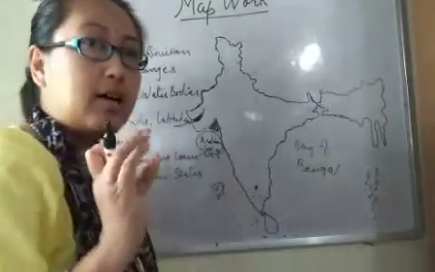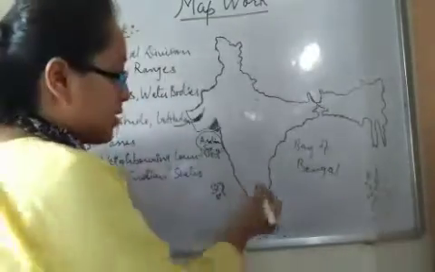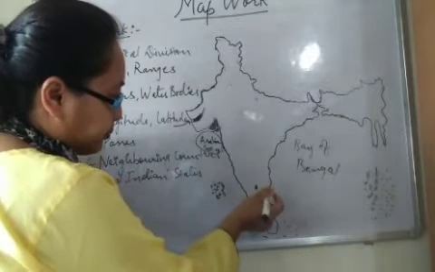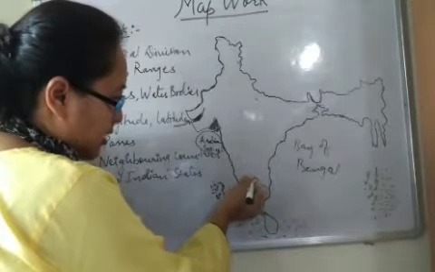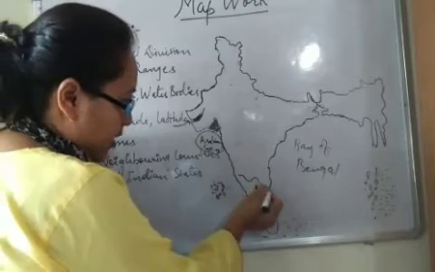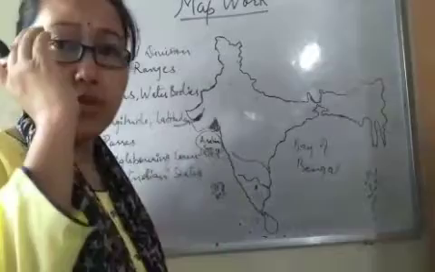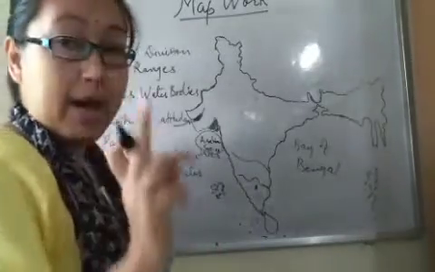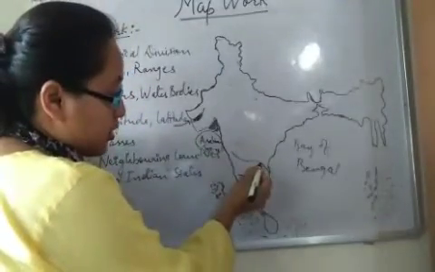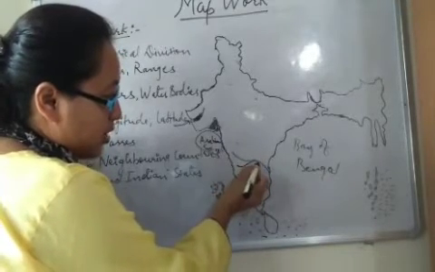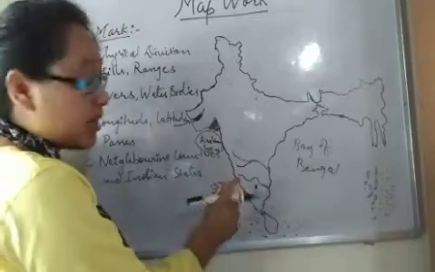Now let's talk about the important rivers of India. Here we have Kaveri, Krishna. In most maps, this Tungabhadra is not made, so you just mark it there, or you just make Tungabhadra below Krishna.